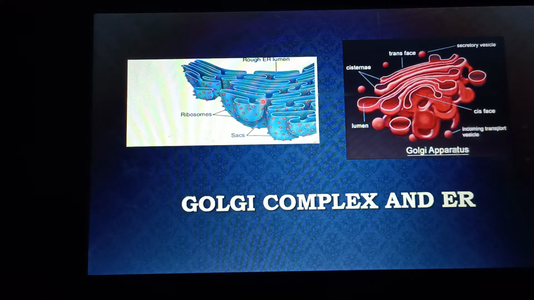All those vesicles that are budded off from the smooth endoplasmic reticulum are known as transport vesicles. They always bind with the cis surface of the Golgi apparatus. On the other hand, all those vesicles that are budded off from the Golgi apparatus after modification are known as secretory vesicles, and the secretory vesicles are huge in size, almost 200 times larger than the transport vesicles. So I am moving towards the next point, which is the structure of the Golgi complex.